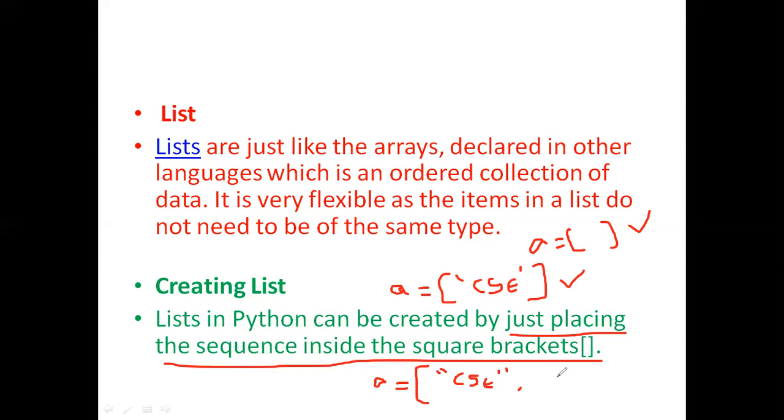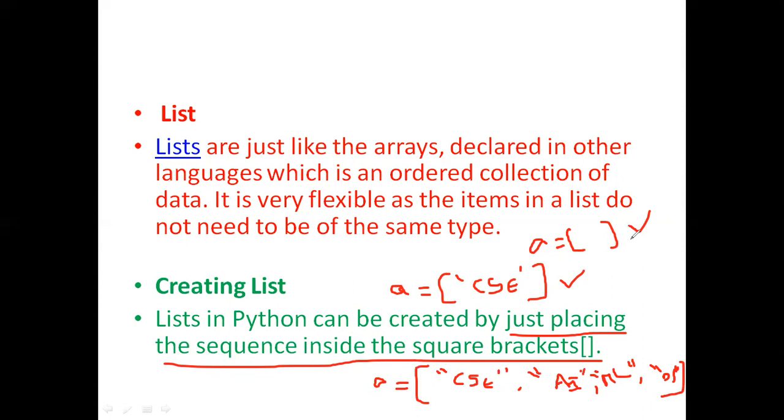And then AI, right? And then the next one, ML. Maintain each and every element inside double quotes, right? ML, and then DS. Now it is a list which has 4 elements, where the names of the 4 elements are CSC, AI, ML, and DS.